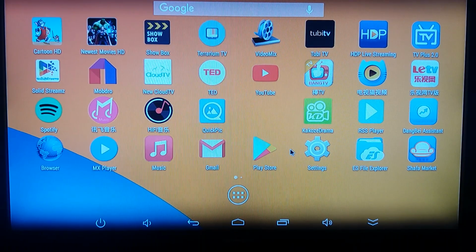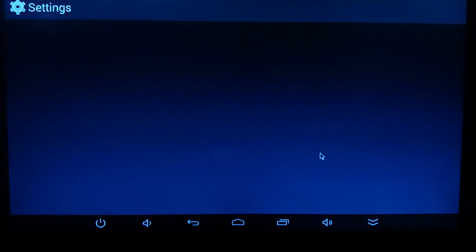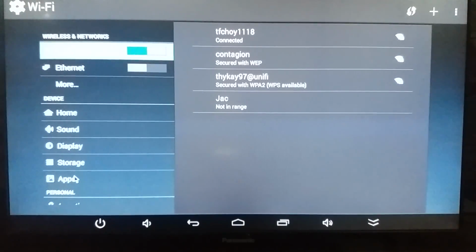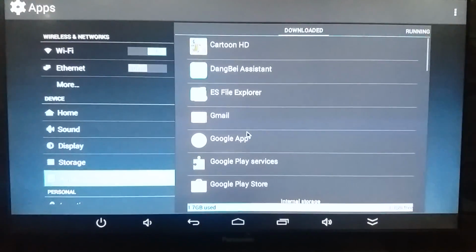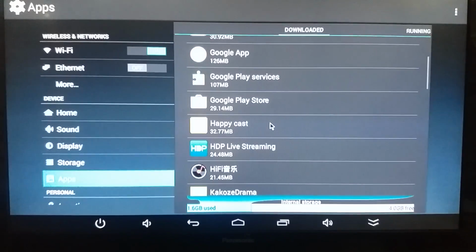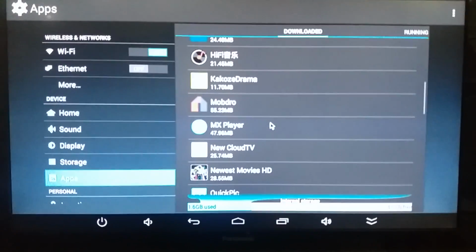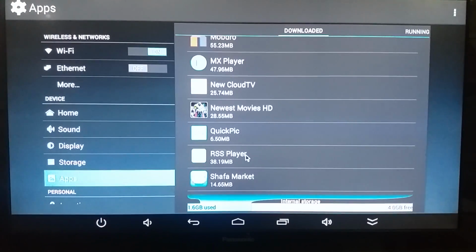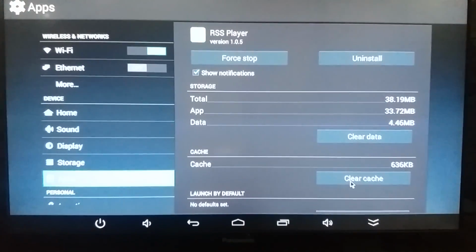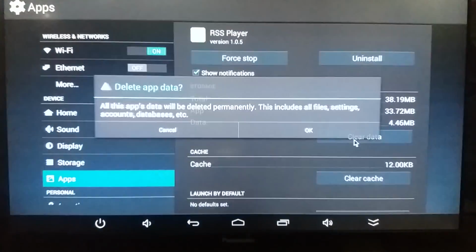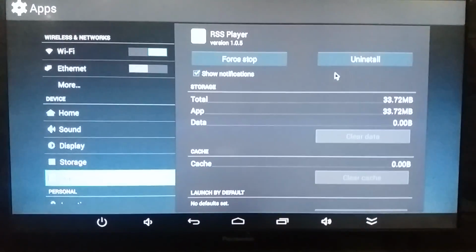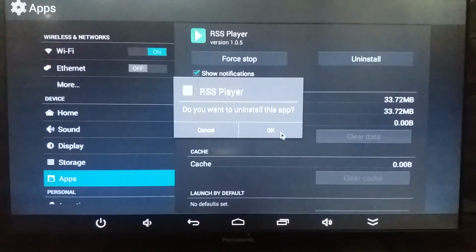Okay, we will try and rerun RSS player. First, you need to uninstall. Go to Setting, choose App, look for RSS, click RSS, clear the cache, clear the data, and uninstall RSS player. Okay.